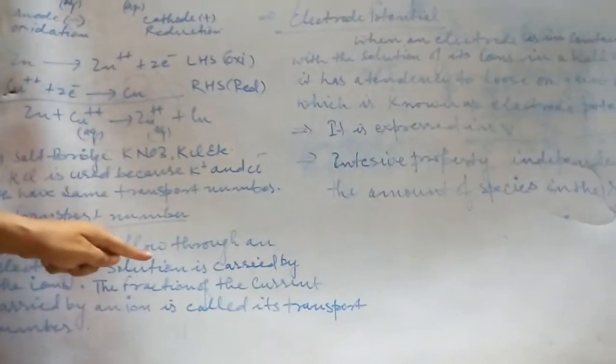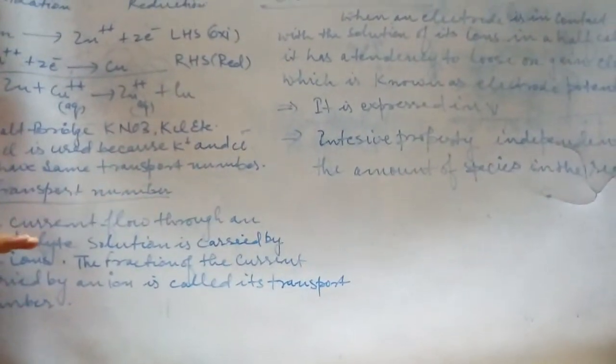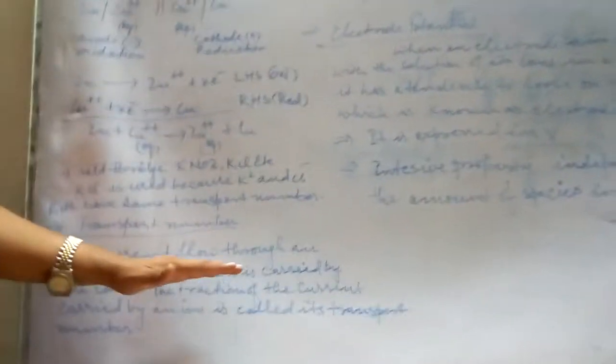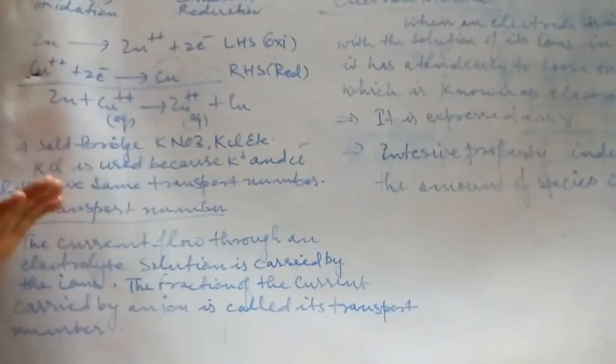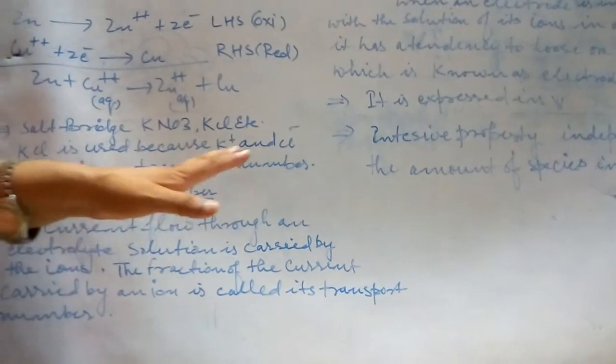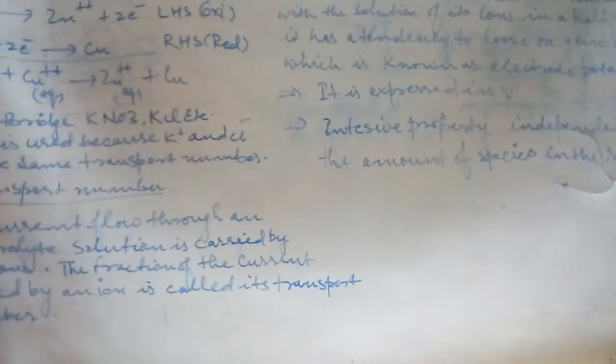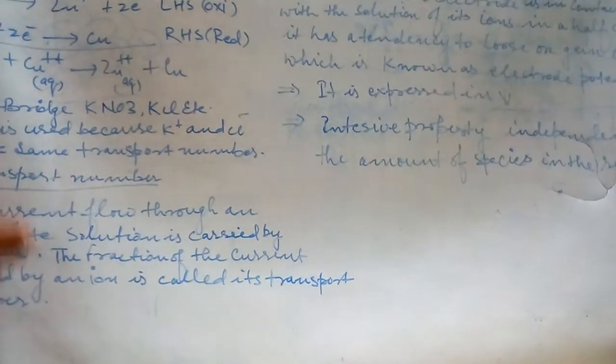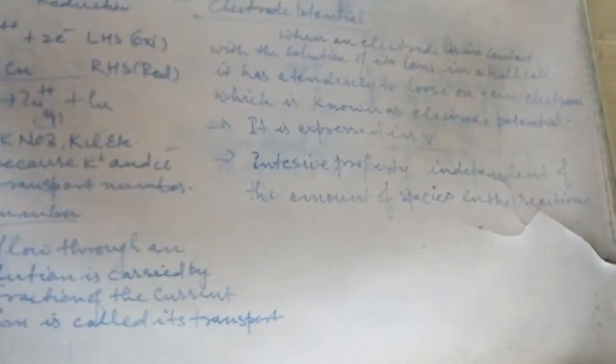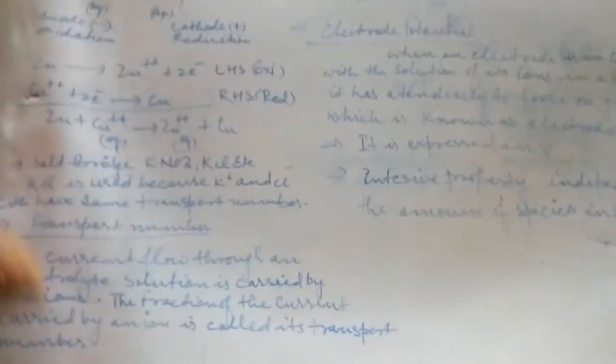The current flow through an electrolytic solution is carried by the ions. So the fraction of the current carried by an ion is called its transport number.